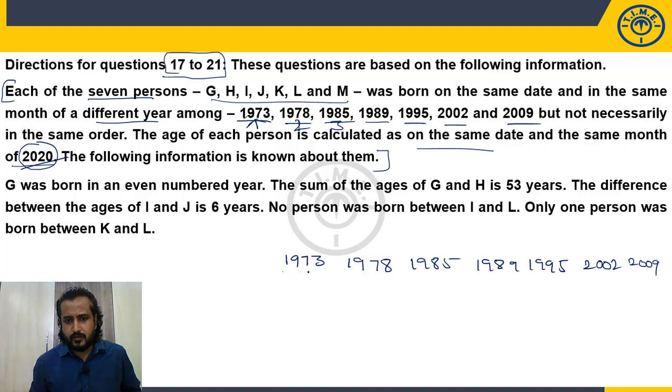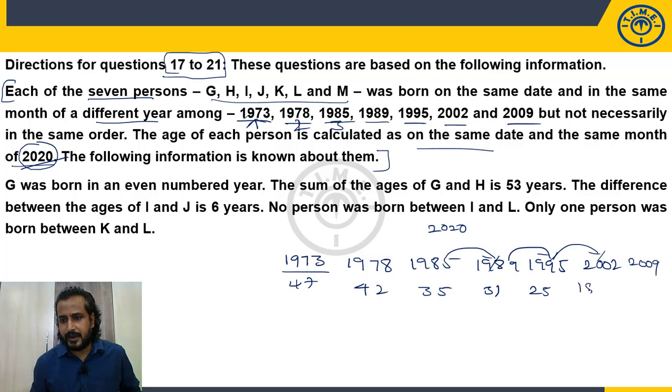When these are all compared with 2020, what is the age of this person? 27, 47. Now here it is 5 more, so it should be 5 less, 42. Here it is 7 more, so 7 less, 35. Here 4 more, so 4 less. Here 6 more, so 6 less. Here 7 more, so 7 less, 18. Here 7 more, so 7 less, 11. So this is how we will be finding the ages. Every time we don't need to compare with 2020.